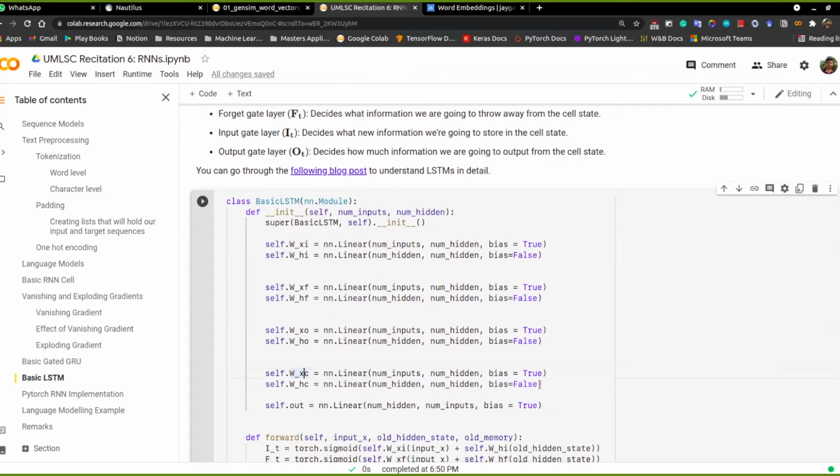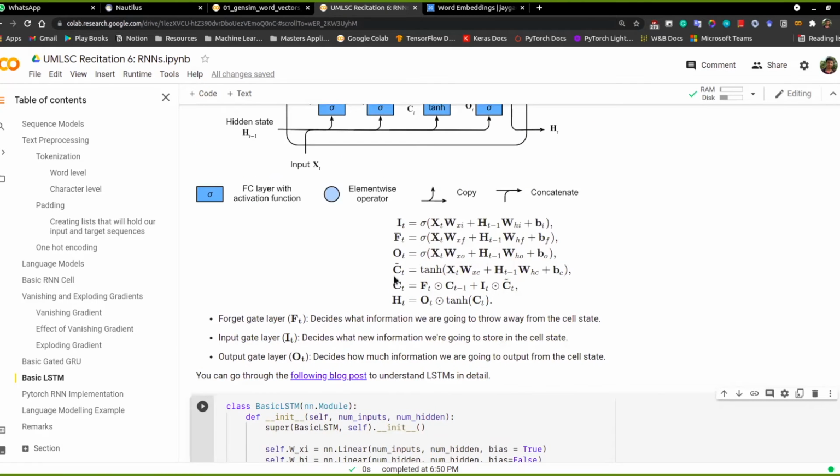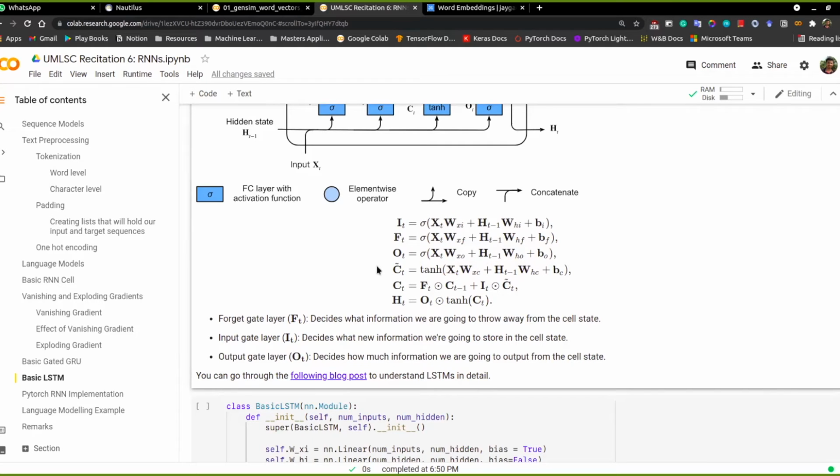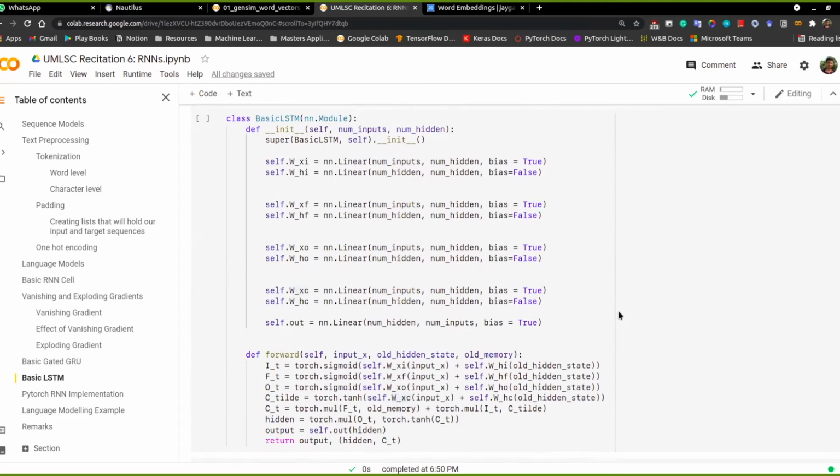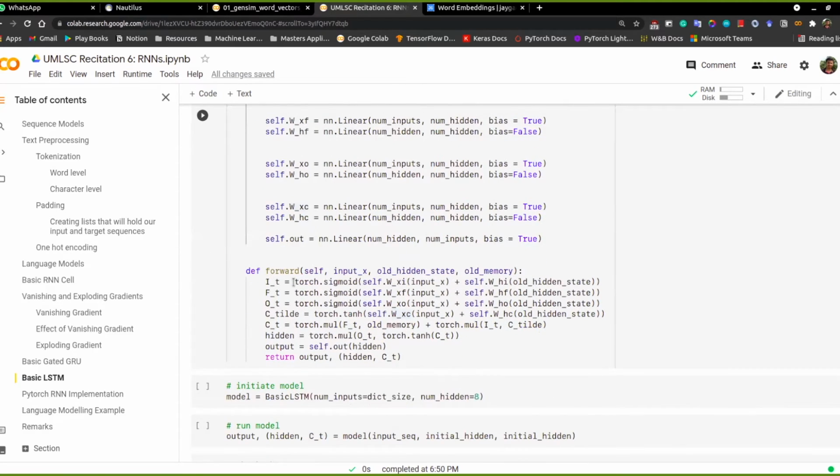We get the current cell state, C T tilde, and we use that to update the global cell state. We are also performing the same operation: passing the input and the old hidden state through the corresponding weights, and taking the sigmoid to get the input gate, output gate, and forget gate.